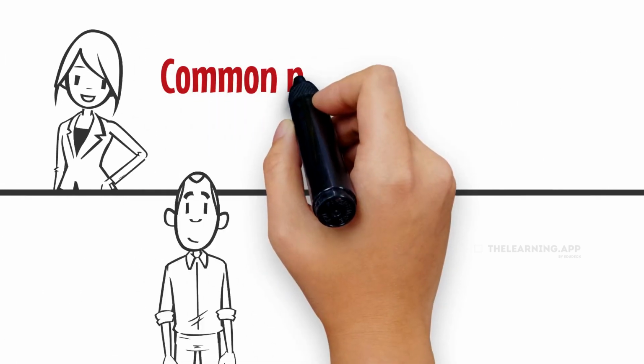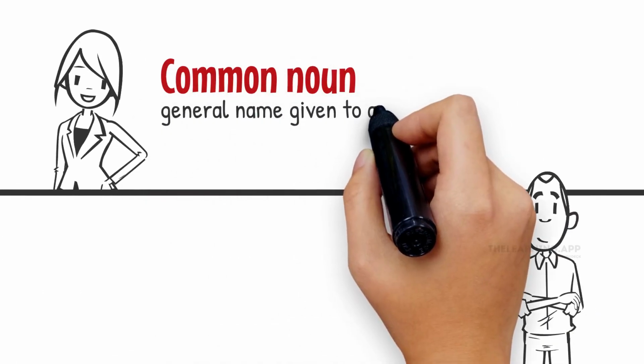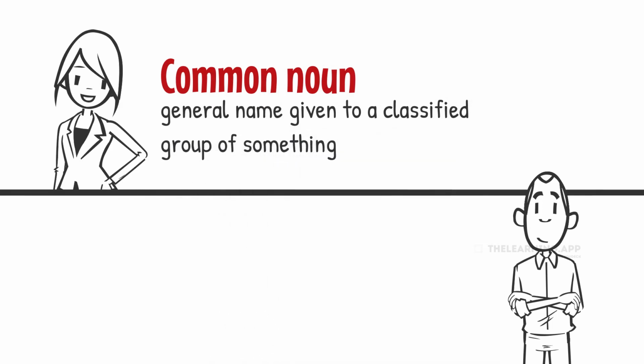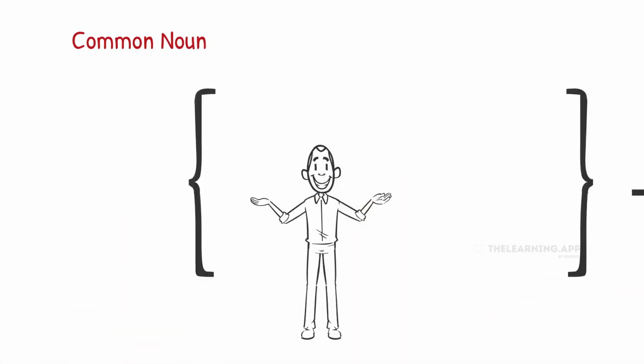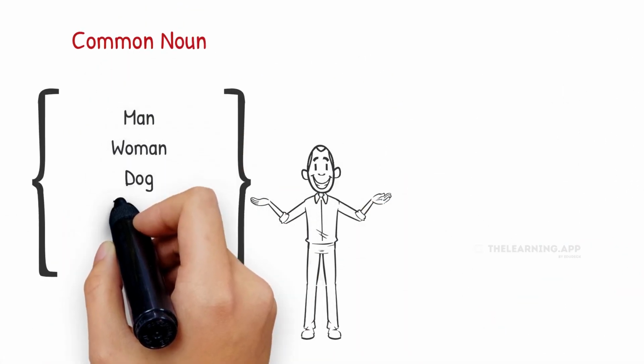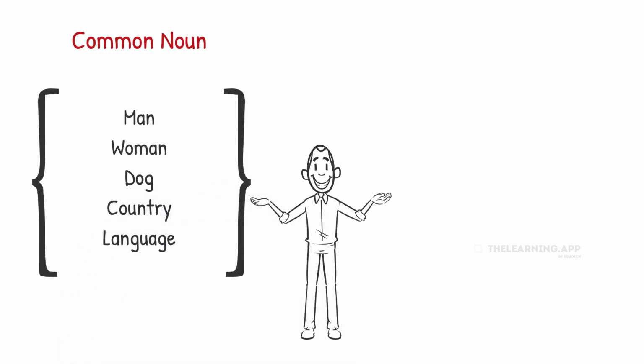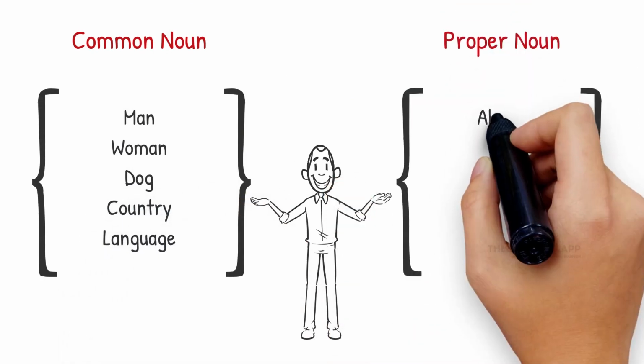First one is common and proper noun. Common noun is a general name given to a classified group of something, whereas a proper noun is a specific name given to any particular individual or a thing or a place, etc. For example, man is a general name given to a group of all male humans. George is the name of a particular individual in the group man. Some of the common nouns are man, woman, dog, country, language, whereas some of the proper nouns are Akilan, Anita,